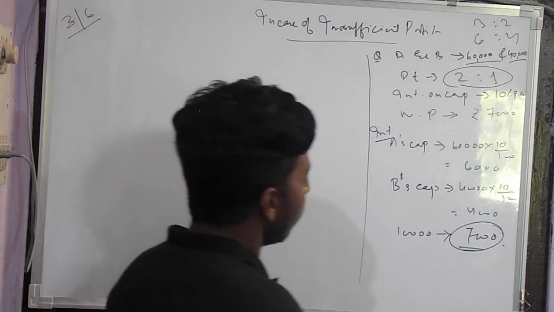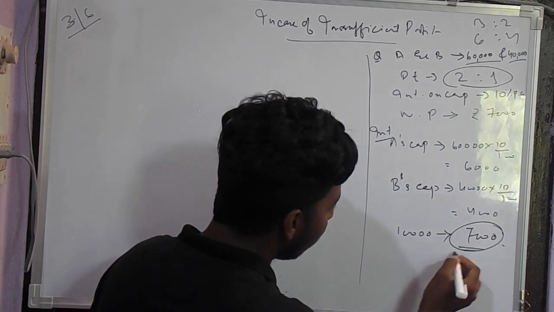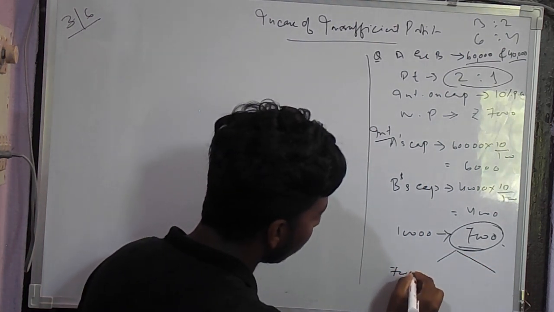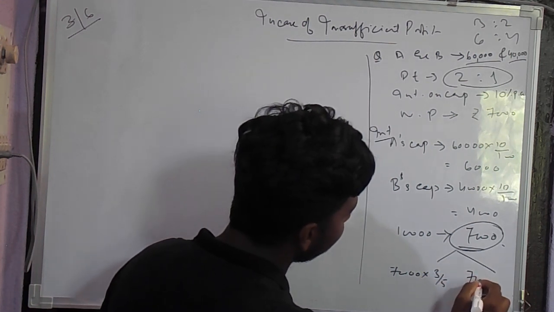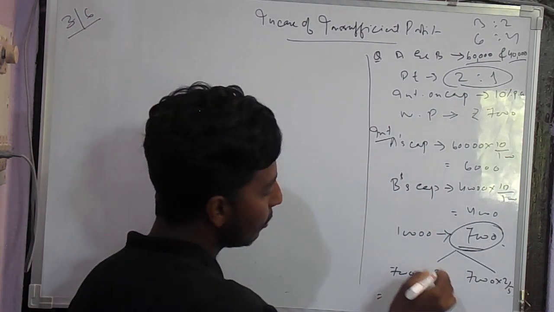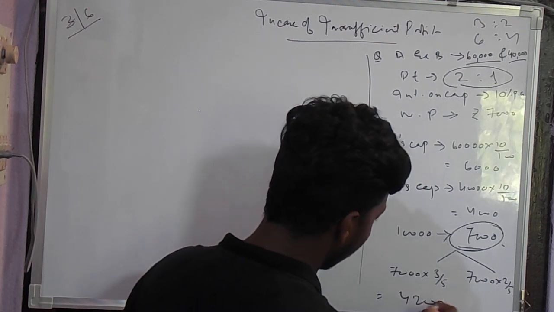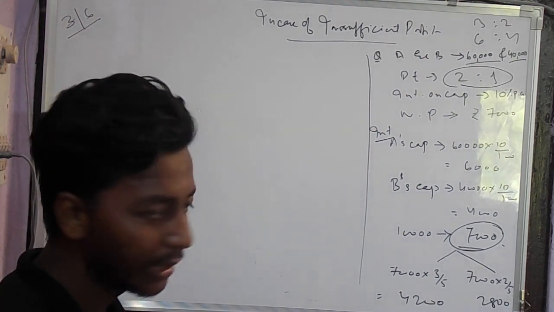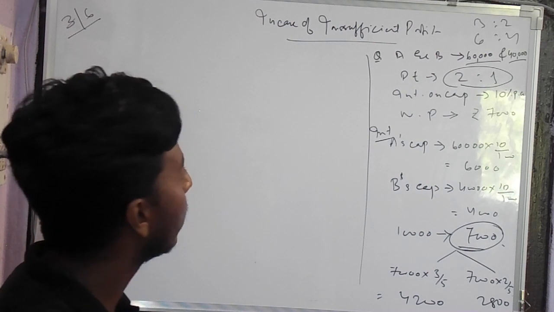So this 7,000 will be divided as 7,000 into 3 by 5 and 7,000 into 2 by 5. So 7,000 into 3 by 5 will be 4,200, and this will be 2,800. Clear?